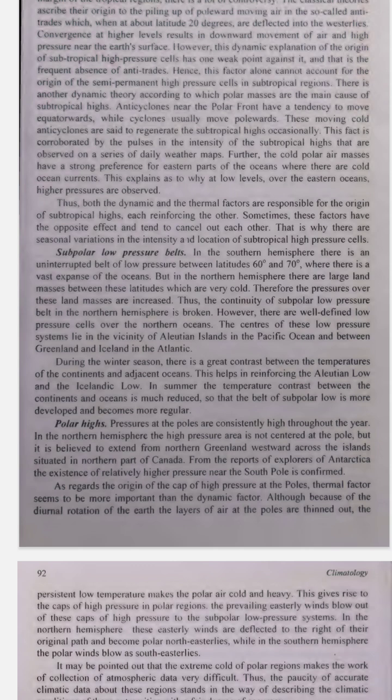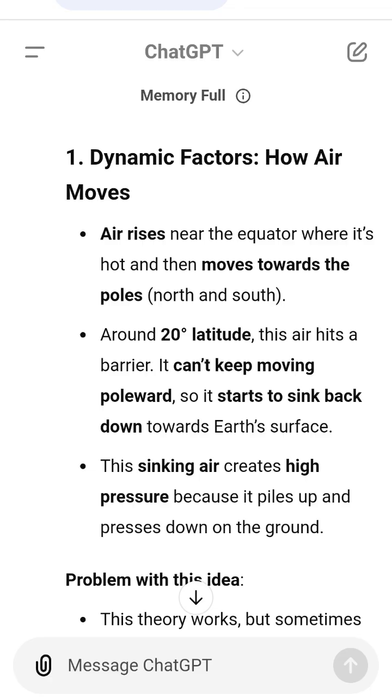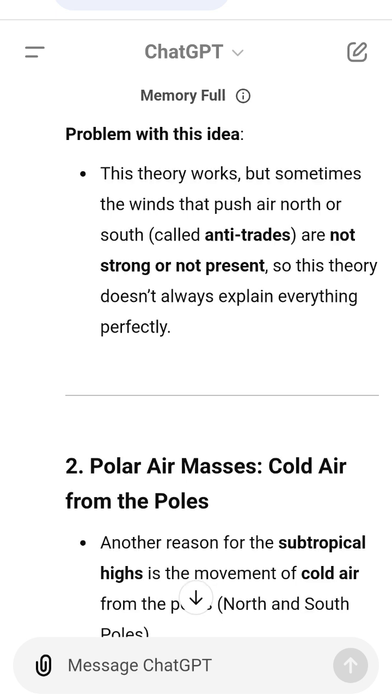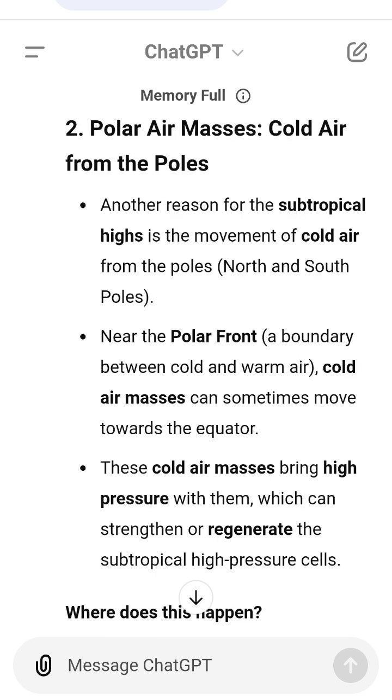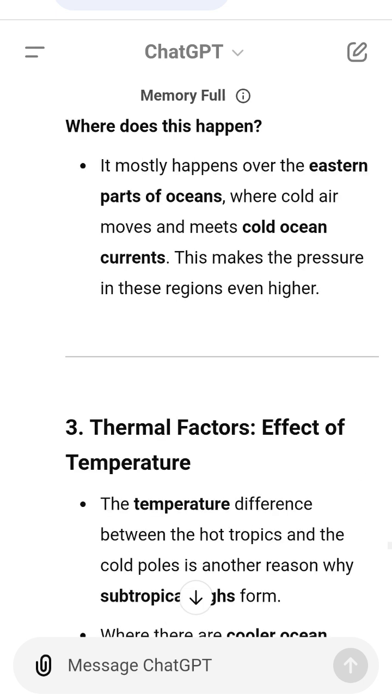Summary in simple terms. Subtropical high-pressure cells are areas where the air sinks and creates high pressure. They are located between 25 degrees and 35 degrees latitude. Air movement from the equator and cold air from the poles both contribute to creating these pressure cells. They are stronger over the oceans because of the cooler temperatures there. These high-pressure cells change throughout the year because air movement and temperature differences are not always the same.